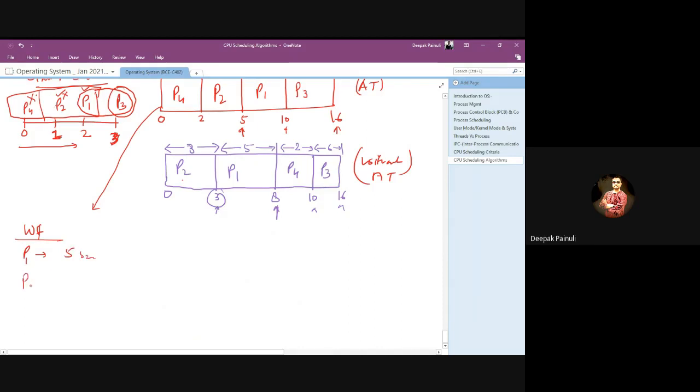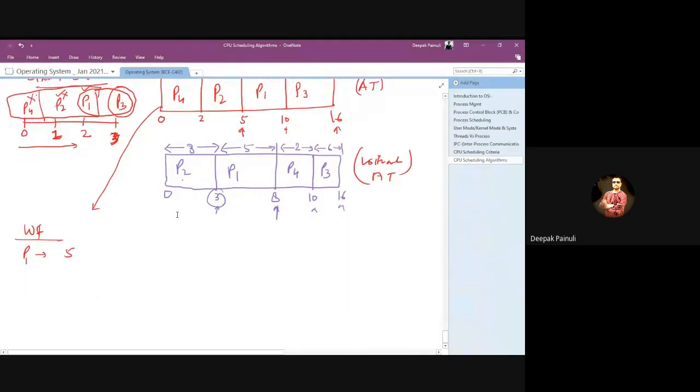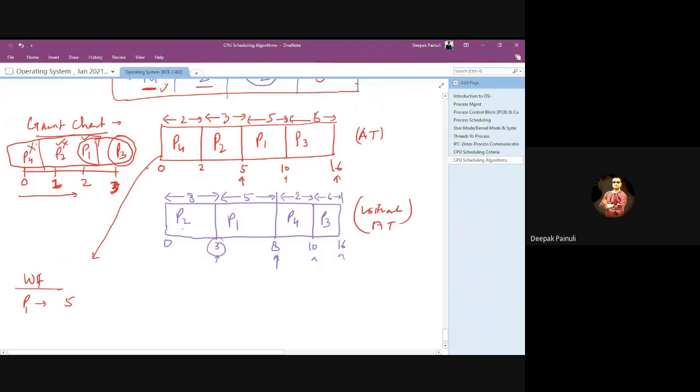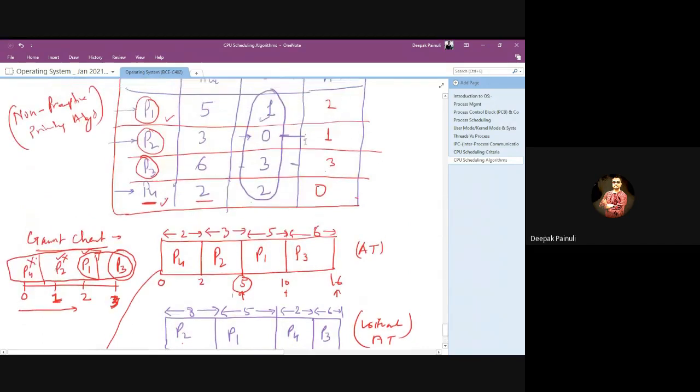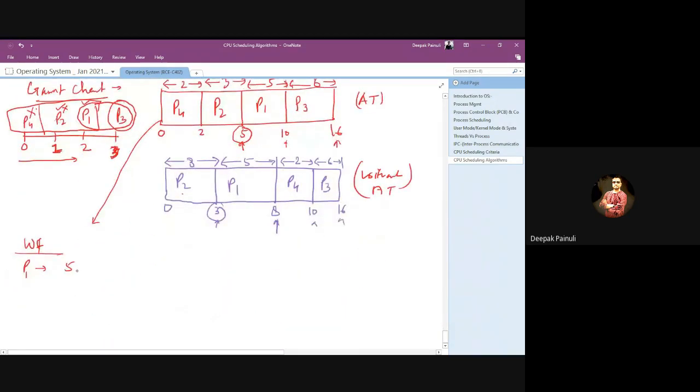For P1, waiting time will be when it got the system, at timestamp 5, minus when it came to the system, at timestamp 2. That means 5 minus 2. So total waiting time for P1 will be 3 seconds.